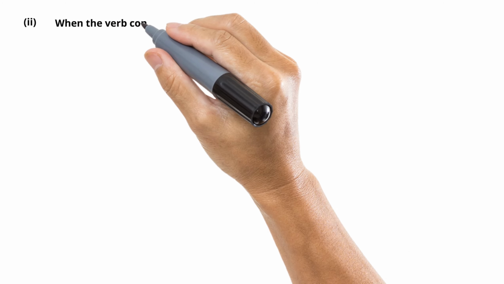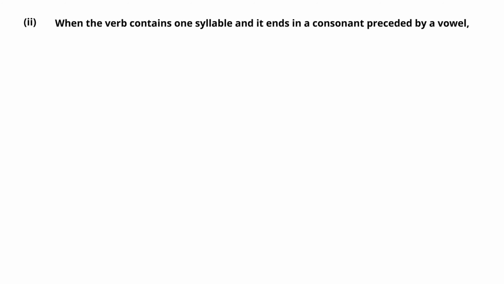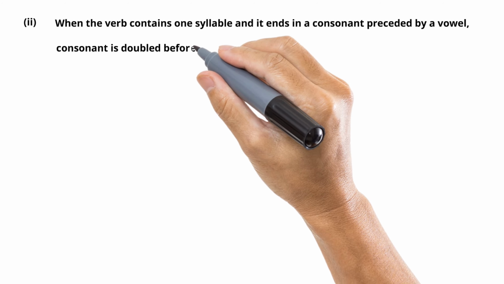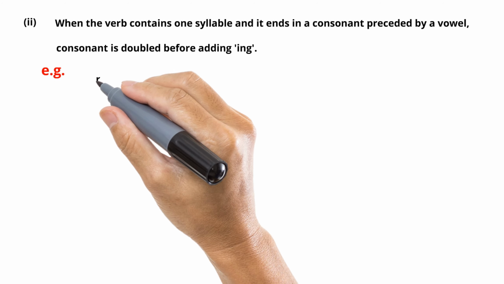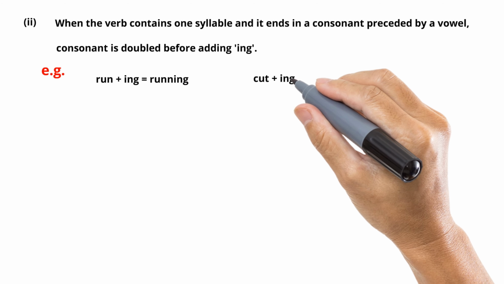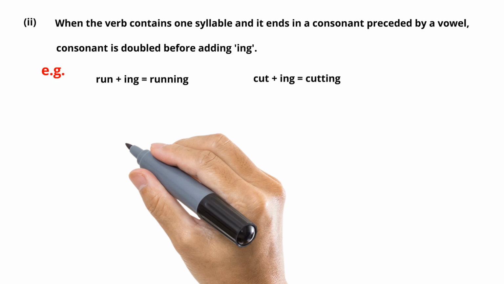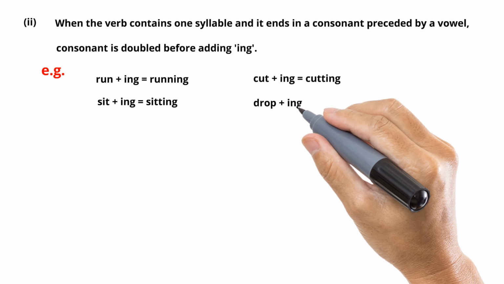When the verb contains one syllable and it ends in a consonant preceded by a vowel, the consonant is doubled before adding ing. Run plus ing equals running. Cut plus ing equals cutting. Sit plus ing equals sitting. Drop plus ing equals dropping.